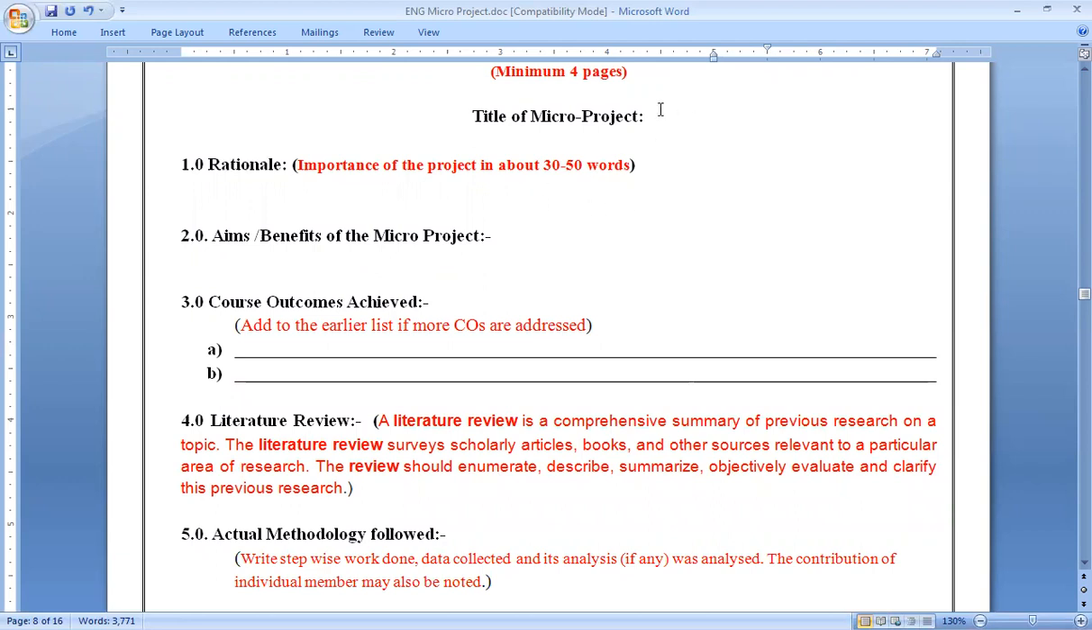Suppose you have selected your project on idioms. So how it will be important? Yes, from student point of view, from learning point of view. So you have to present the importance of your project.